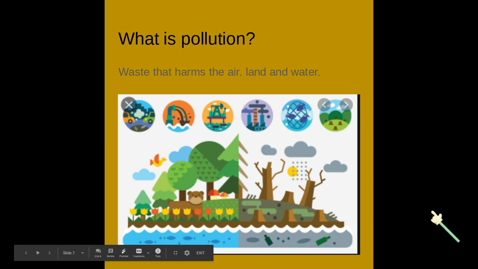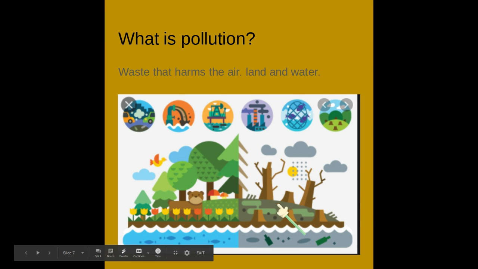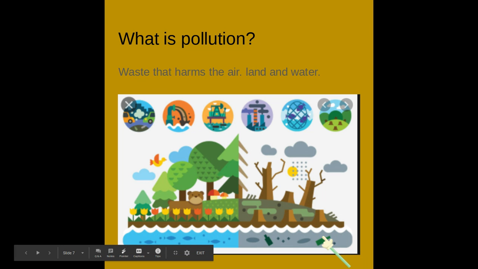All right, what is pollution? Pollution is waste that harms the air, land, and water. All right, remember, if it's in the air, that's air pollution. All right, if it harms the land, that's land pollution, like litter. All right, and then if it harms the water, see, we have litter here. Remember, you can have oil in the water. That is water pollution. All right, all of those are different types of pollution.